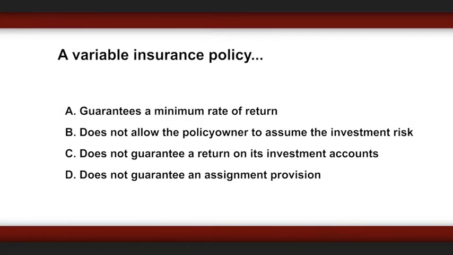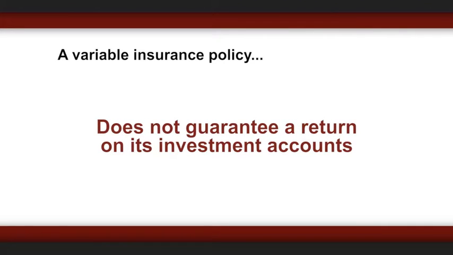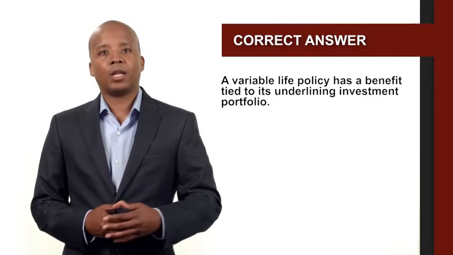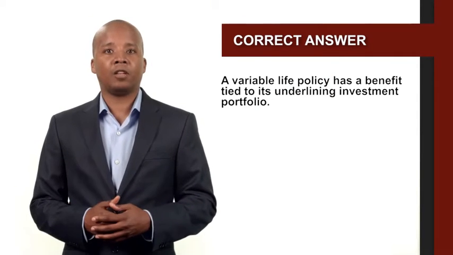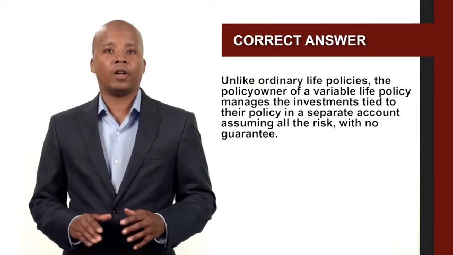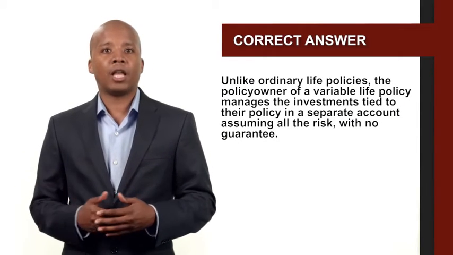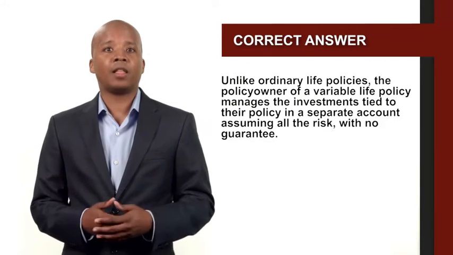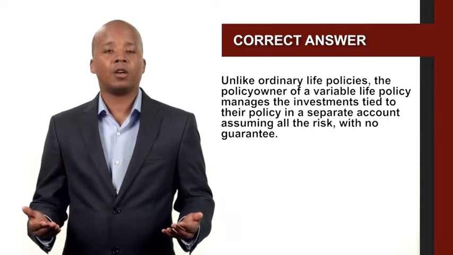A variable insurance policy guarantees a minimum rate of return, does not allow the policy owner to assume the investment risk, does not guarantee a return on its investment accounts, does not guarantee an assignment provision. The correct answer is does not guarantee a return on its investment accounts. A variable life policy has a benefit tied to its underlying investment portfolio. Unlike ordinary life policies, the policy owner of a variable life policy manages the investments tied to their policy in a separate account, assuming all the risk with no guarantee.